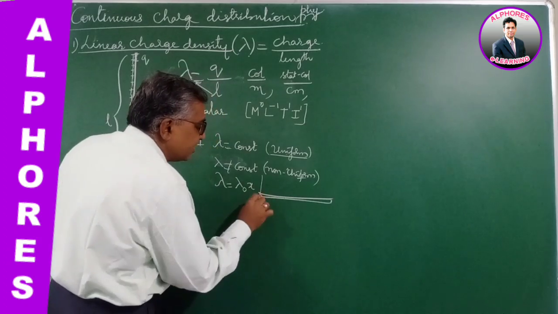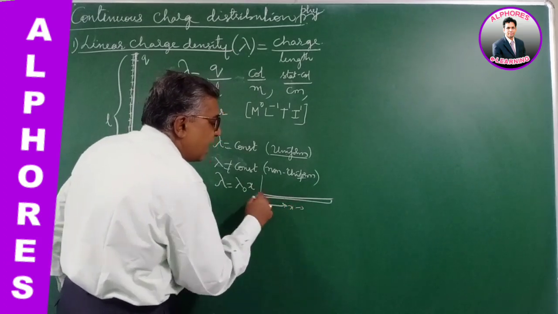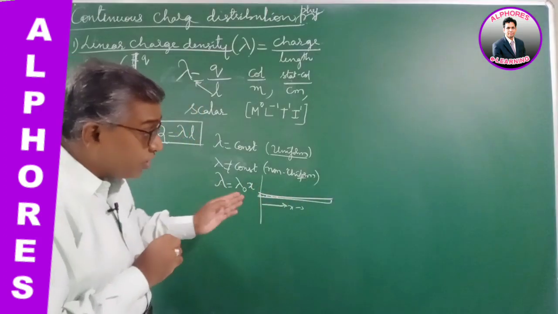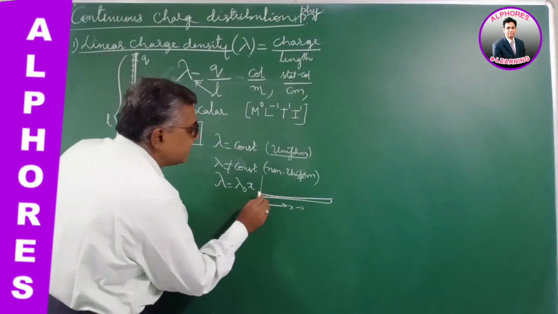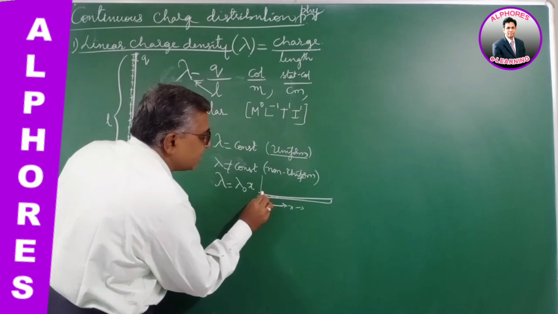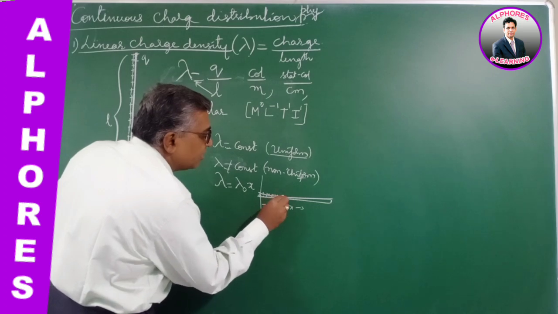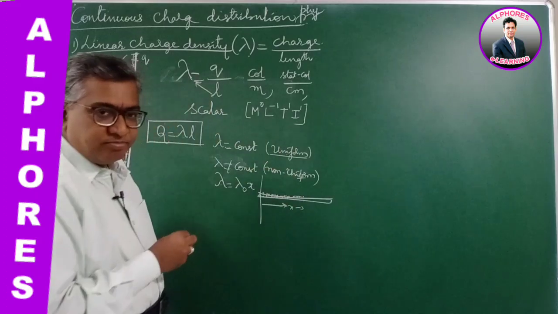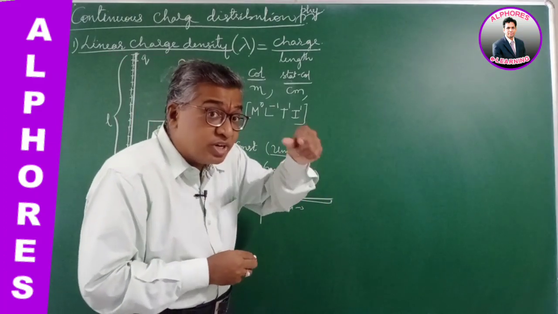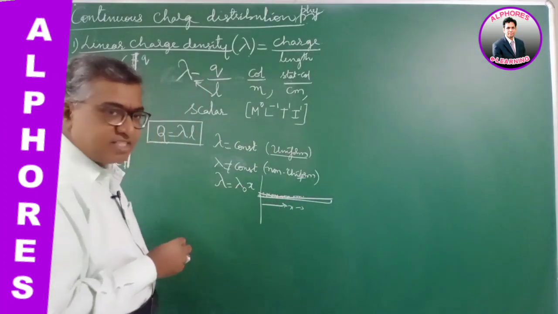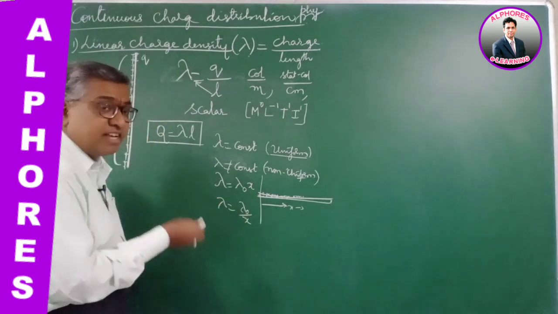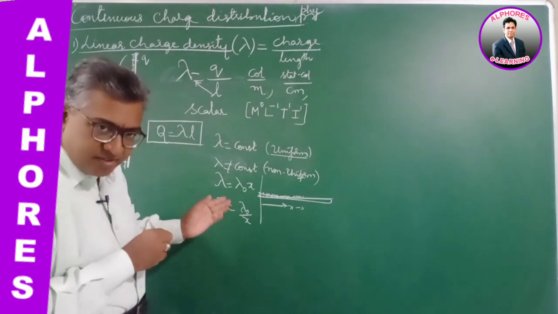From this end, as you move away, as x increases, the linear charge density increases. It is a very non-uniform charge distribution. In the sense, nearer there is less charge, here there is more charge, there still more, here still more. As you move away, the charge distribution is increasing. The amount of charge per unit length is increasing. Sometimes it may be lambda naught by x, which may decrease, an inverse relation.